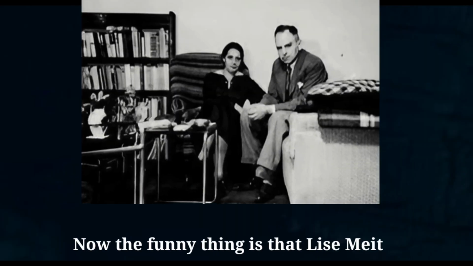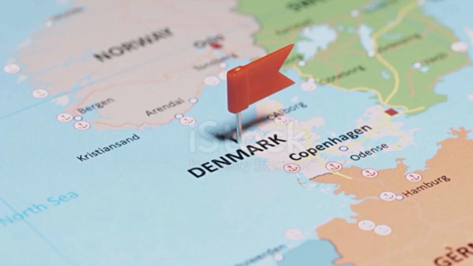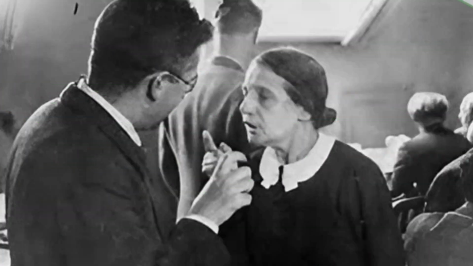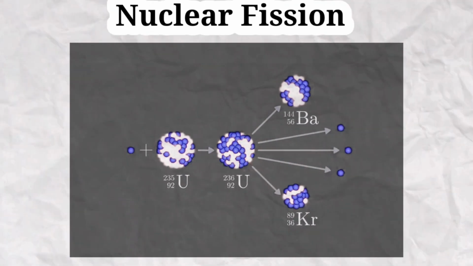Now the funny thing is that Lise Meitner knew how Otto Hahn discovered nuclear fission. So after going to Denmark, Lise Meitner tells Niels Bohr the secret of what nuclear fission is, how it works and how terrible energy comes out of it. Lise Meitner told Niels Bohr everything.